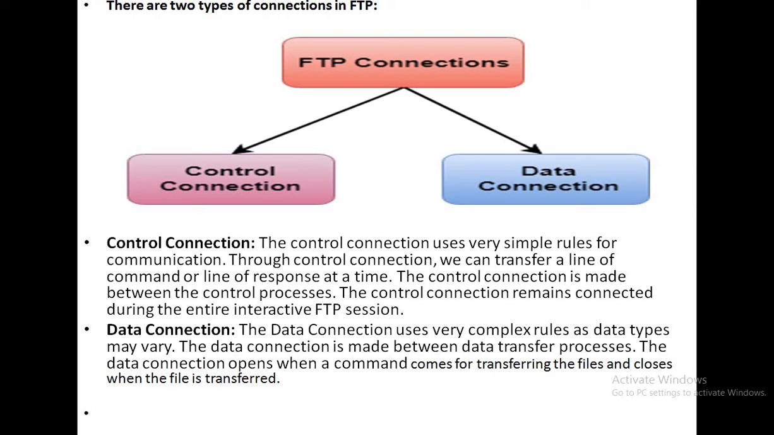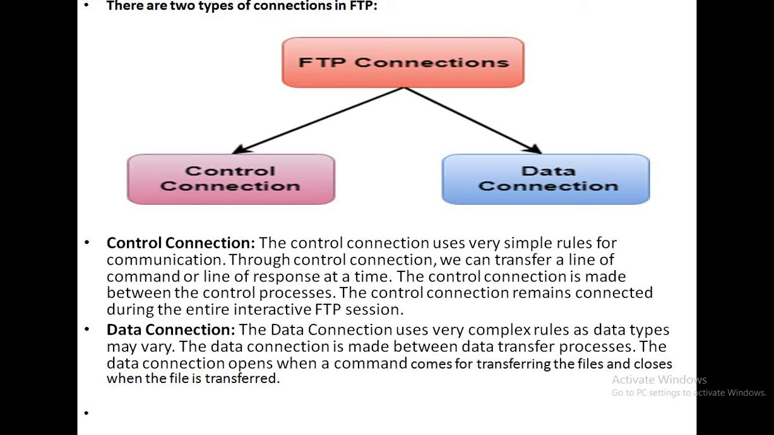The control connection uses very simple rules for communication. Through control connection, we can transfer a line of command or line of response at a time. The control connection is made between the control processes, and the control connection remains connected during the entire interactive FTP system. Okay, and what is data connection?